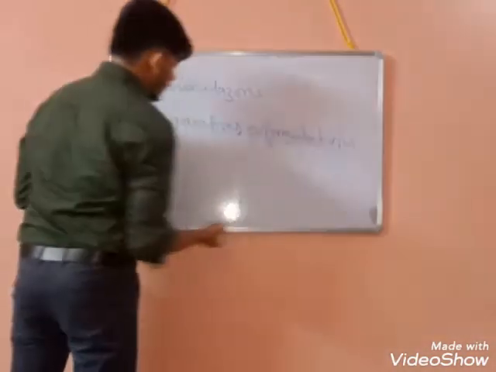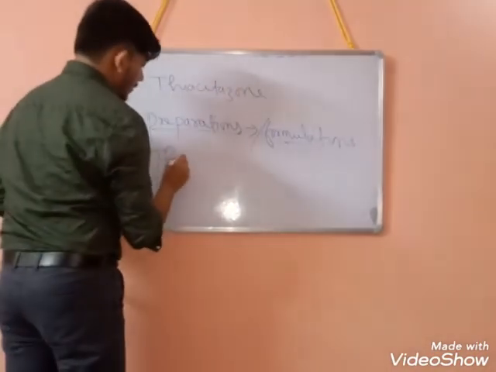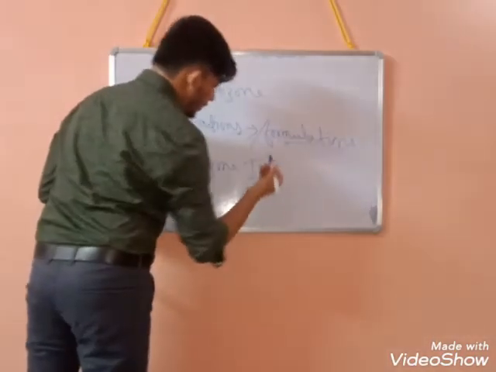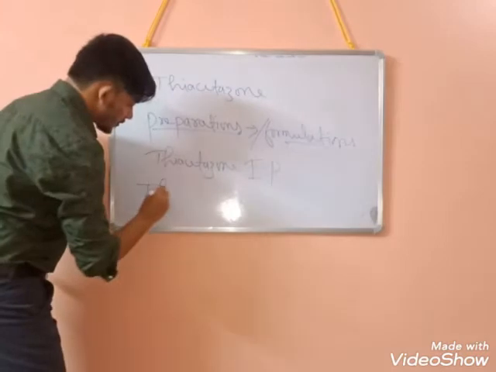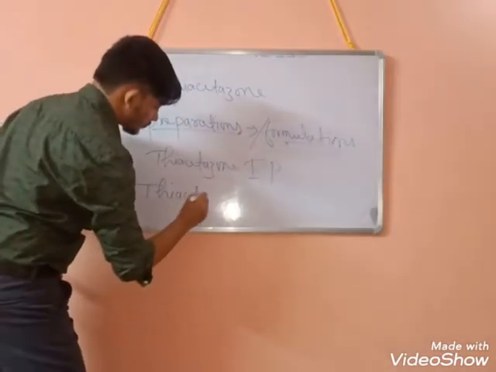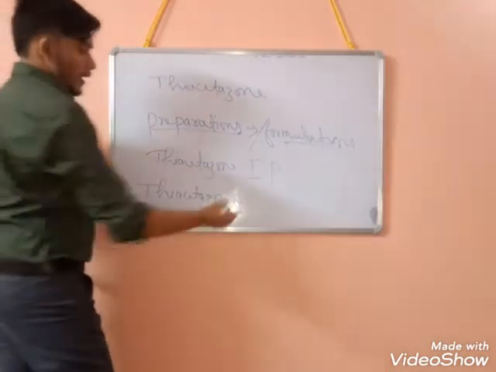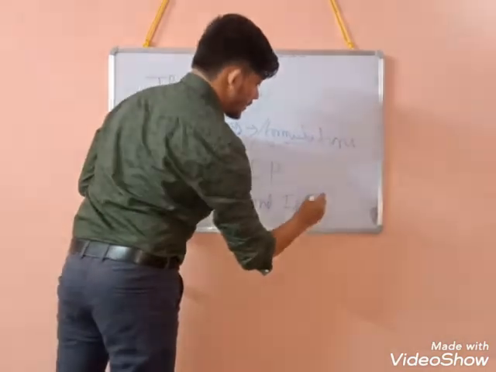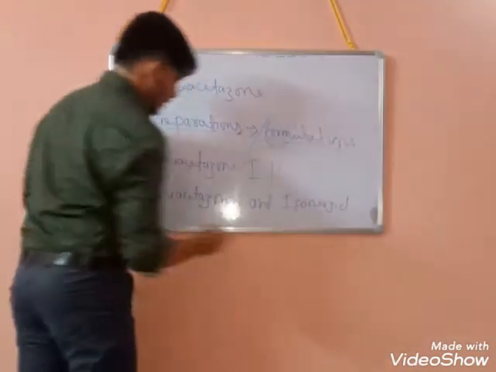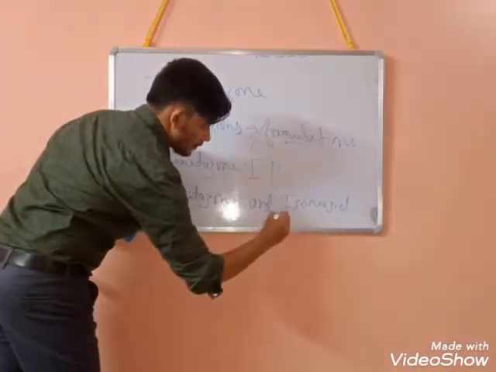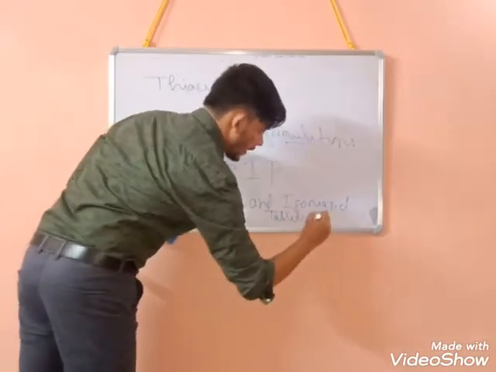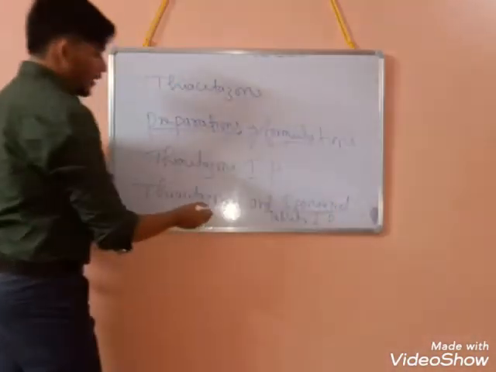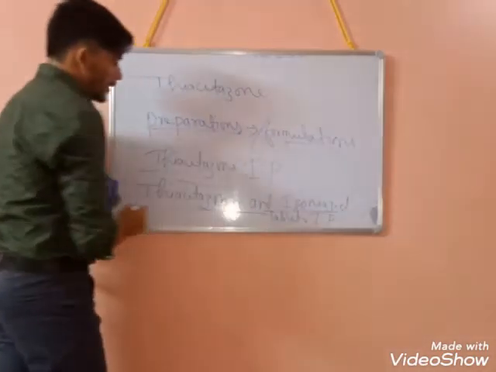As a pure standard drug, thiacetazone IP is available, and thiacetazone and isoniazid tablets, which are standardized as per IP. So these are the common formulations.